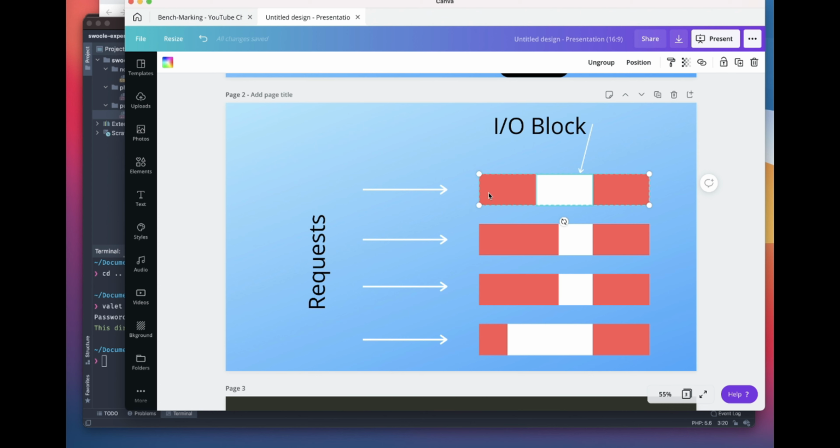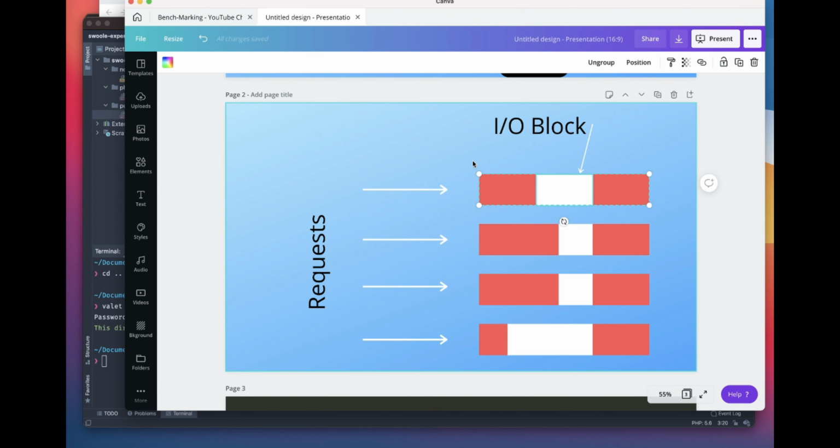For each request there is some processing, then maybe it reads a file or connects to a database, and while connecting there is a wait time, IO blocking time. In this blocking time nothing is happening, and once it is able to read the data from the file stream or IO stream, it resumes the processing, and once it executes the whole process, the response is served to each request.